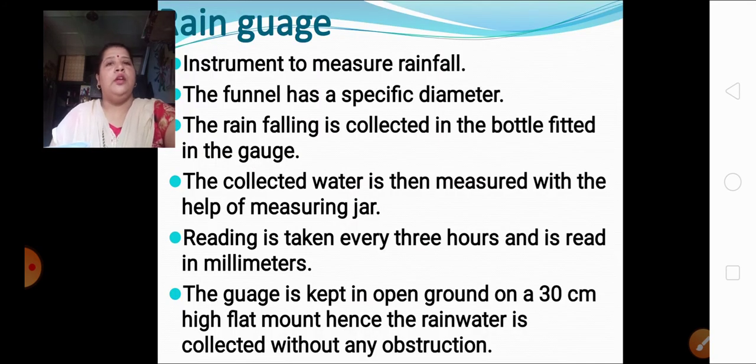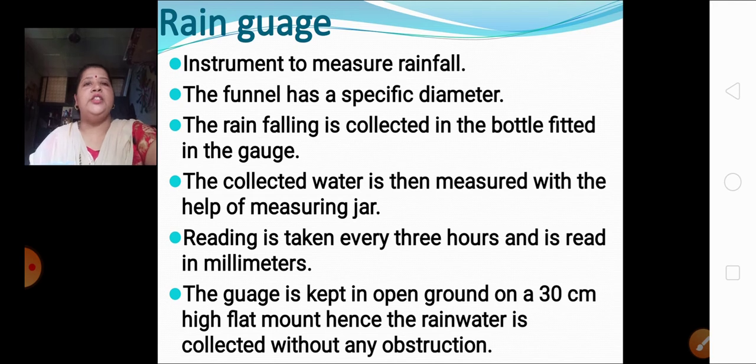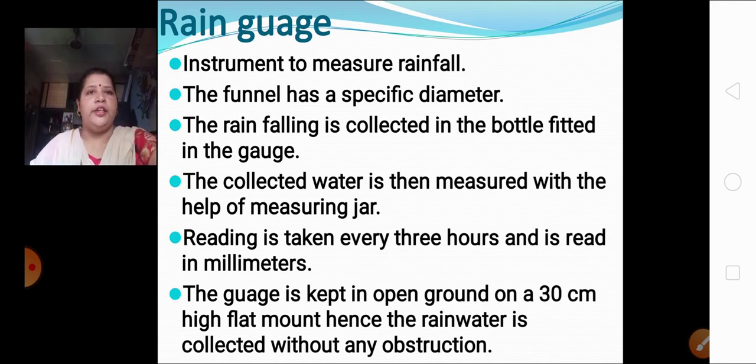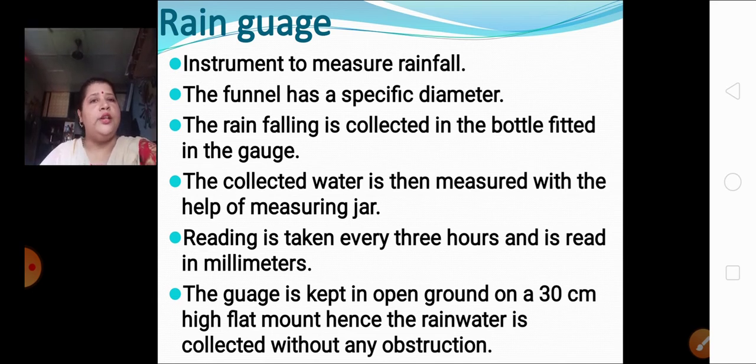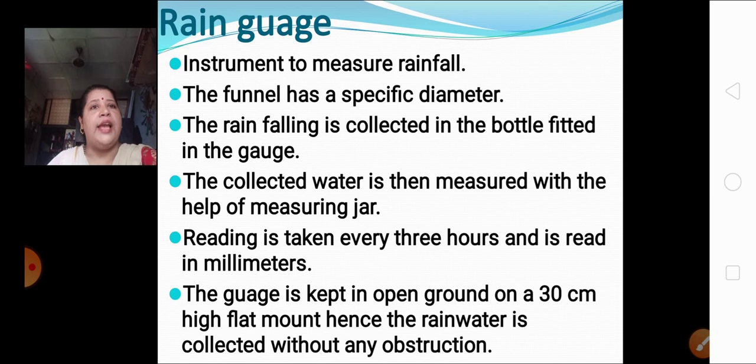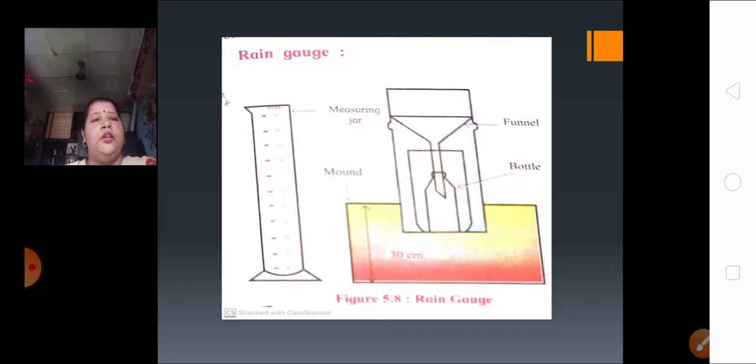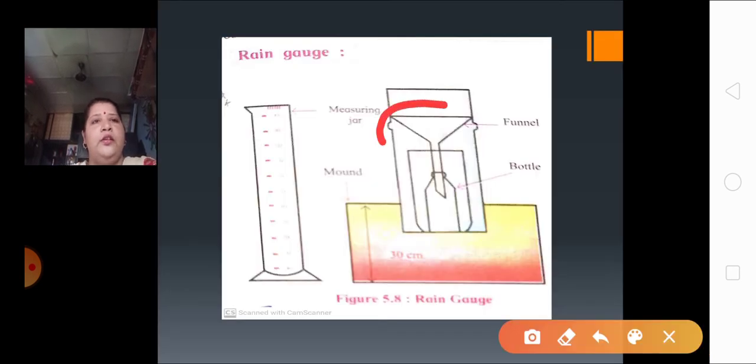Now, as we know, rain gauge is an instrument to measure rainfall. I told you already that it is a rain gauge. It is an instrument to measure rainfall. Now, what does this rain gauge consist of? First of all, the rain gauge consists of a funnel which has a specific diameter. Children, I hope you all know what a diameter is. Here is your funnel. You can see over here, this is your funnel. It has a specific diameter.